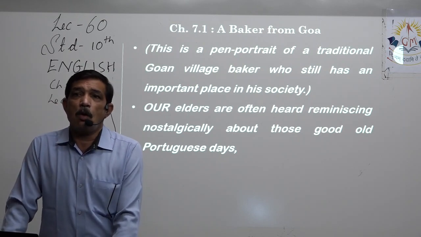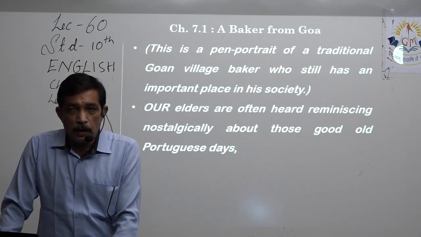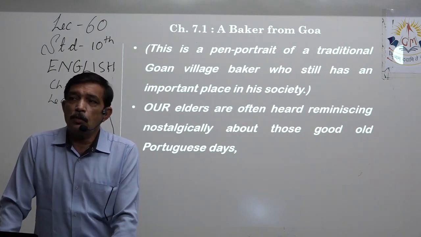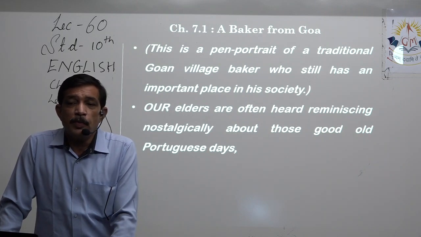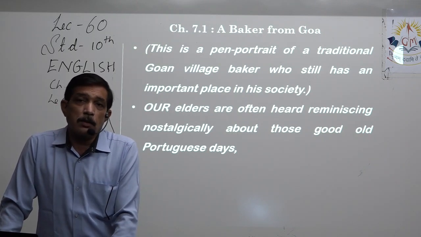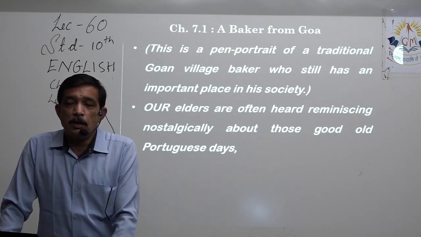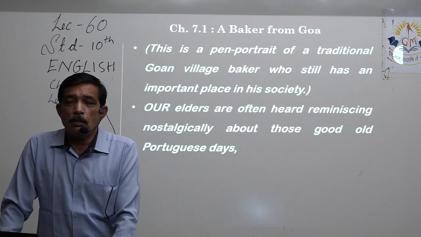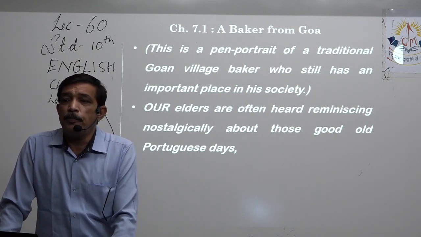So here the author is trying to give us a pen portrait of a Goan village. Pen portrait, we have studied that while trying to write the character of a certain chapter. For example, in the first chapter we have Maggie, although she's quite small. Tommy, he is also quite young.